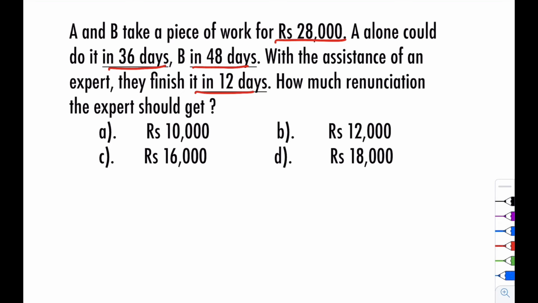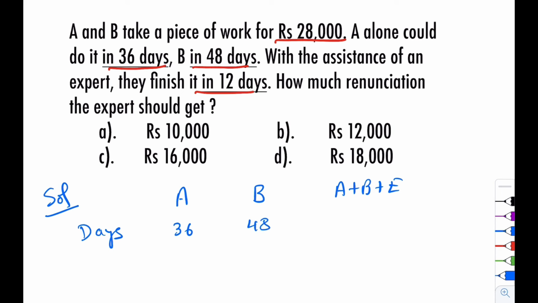So for this, A, B and expert. A plus B plus expert. So they do work: A alone does it in 36 days, B alone in 48 days, and A plus B plus expert can finish it in 12 days.